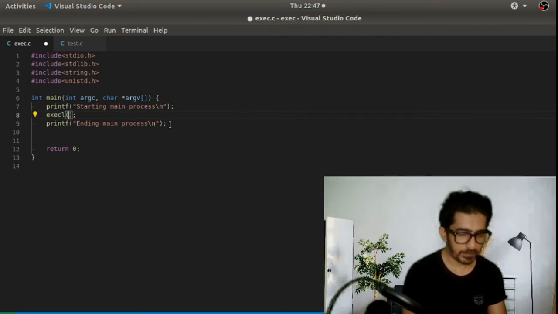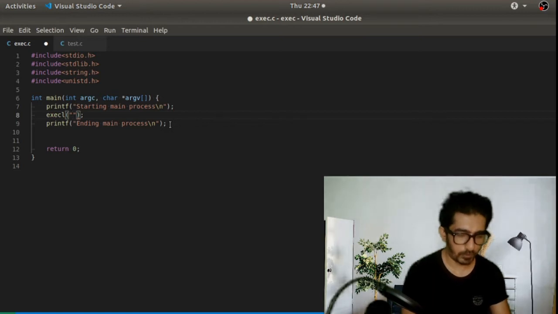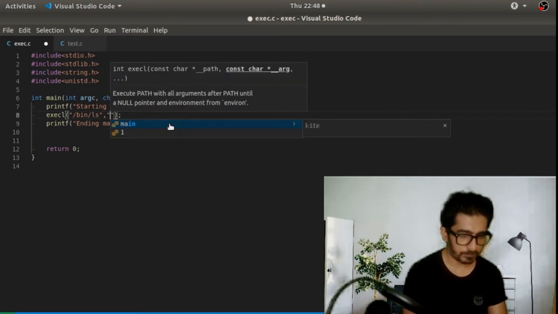The first parameter here is the path of the binary that we want to execute. So let's execute the ls binary. We have to give the path, so it's /bin/ls. Then the next parameters are the arguments.